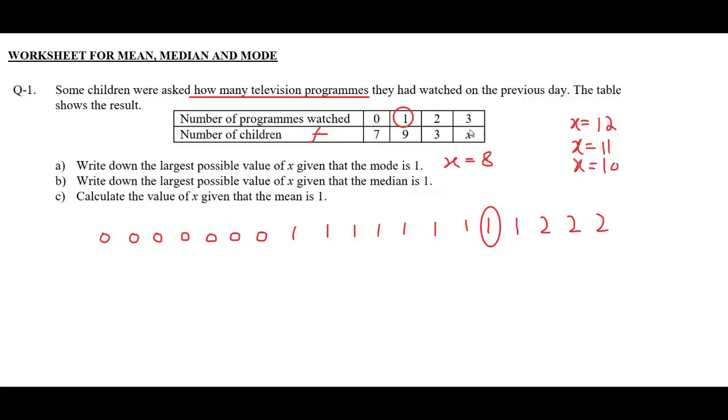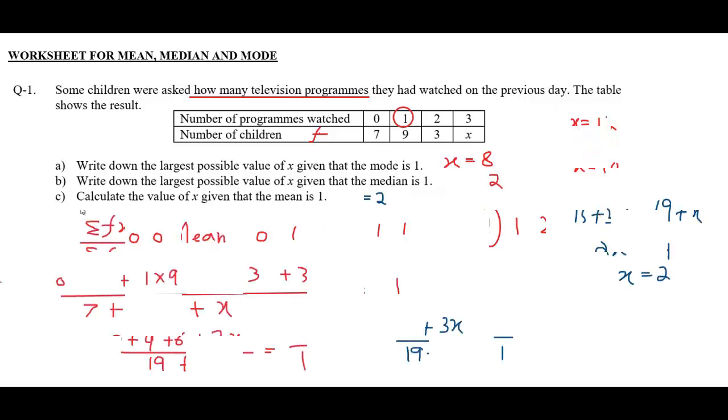Therefore, here the x will be 10. In a similar way, if we keep on taking different possible medians, we can find different values of x. By observing different scenarios, we have observed the maximum value of x can be 12. Therefore, the final answer of this B part is 12.